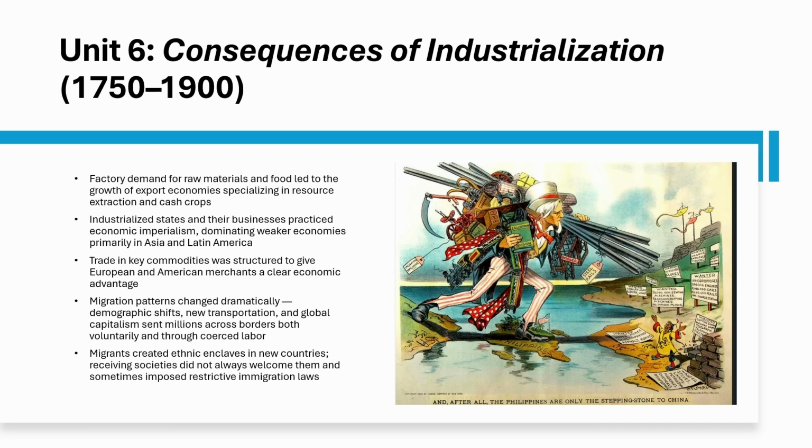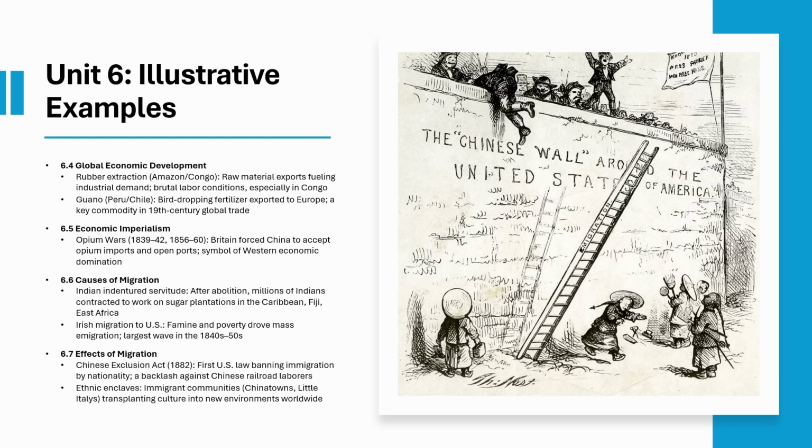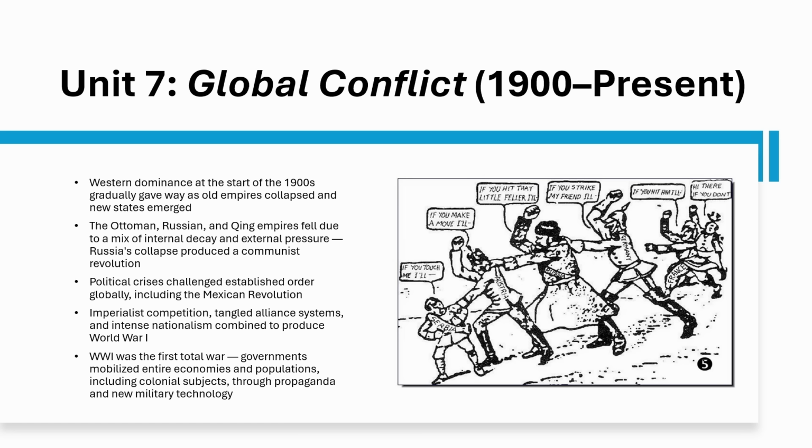Migration transforms too. Irish move to the US, Indians get contracted as indentured laborers in the Caribbean. Migrants build ethnic enclaves wherever they go, but receiving societies push back with laws like the Chinese Exclusion Act and the White Australia policy. Examples on screen include the Berlin Conference, Leopold's Congo, the Indian Rebellion of 1857, and the Sokoto Caliphate. You should also know about rubber and guano, Opium Wars, Indian indentured servitude, Irish migration, and the Chinese Exclusion Act in America. Unit 7 brings the 20th century's global conflicts.